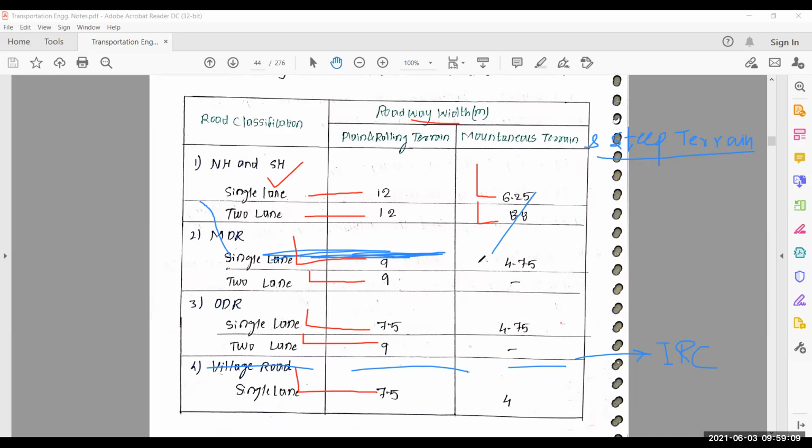In case of two lane for national highway and state highway, 4.75 in case of single lane for MDR roads, 4.75, and there is no value specified here. Dash means no value specified by our IRC.